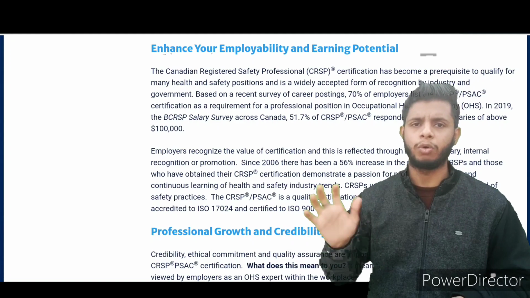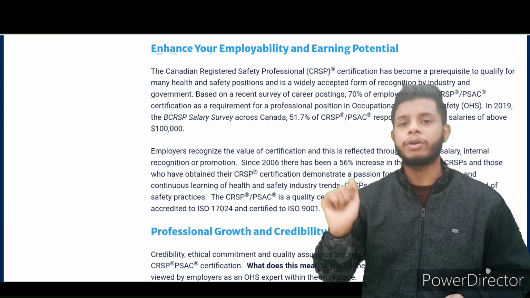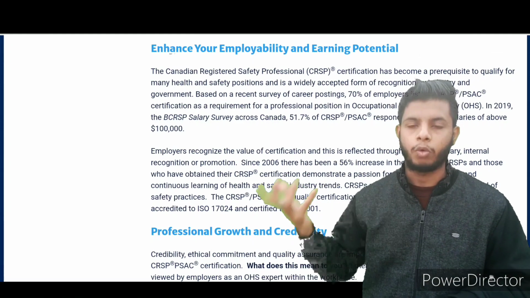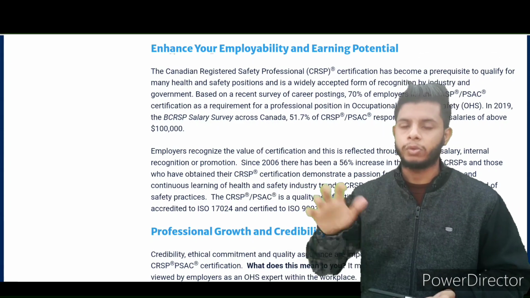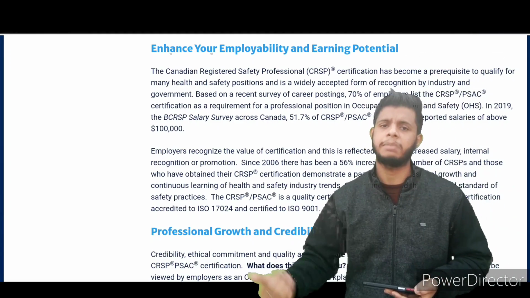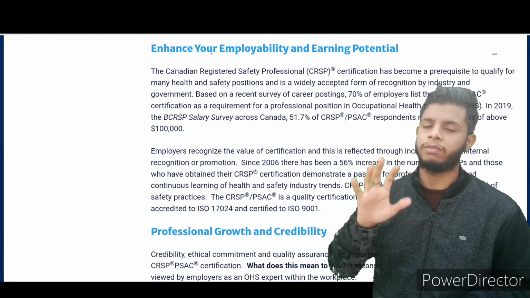These are good qualifications, gold standard qualifications, but we are going to another country. So at that time, we need to follow their rules and regulations, whatever the qualification framework is there. As per Canada, they are asking for particular qualifications like PSAC or CRSP, or sometimes CRST also. But CRSP is one of the benchmarks.